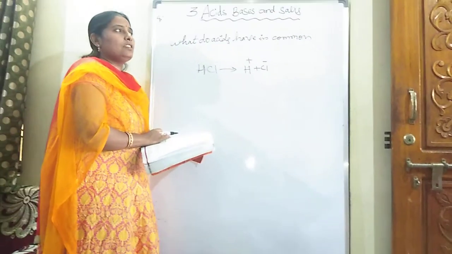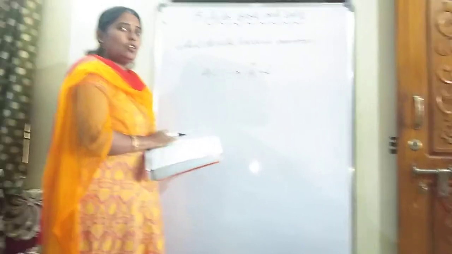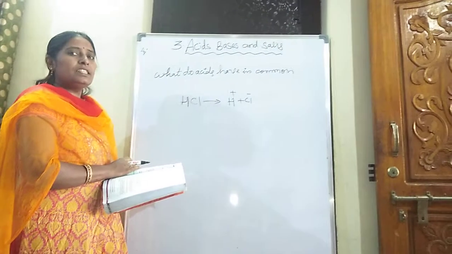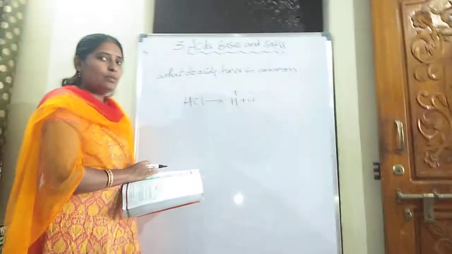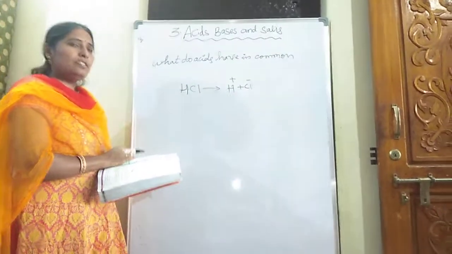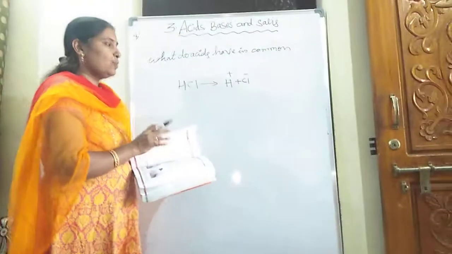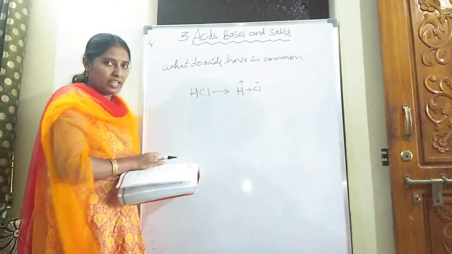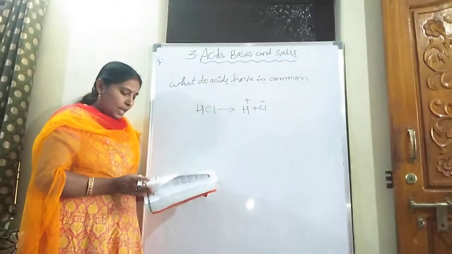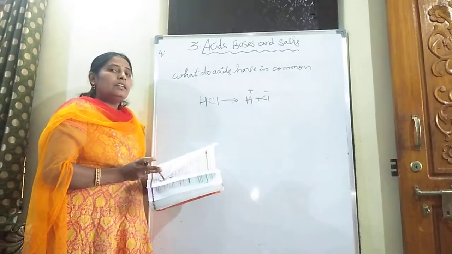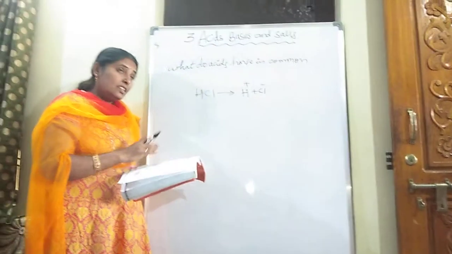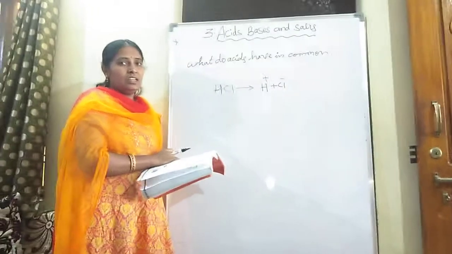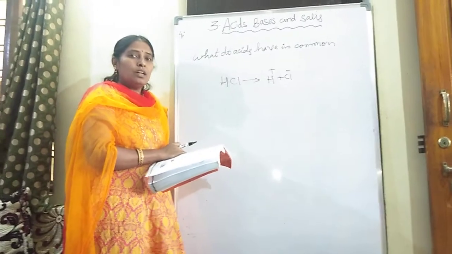Almost all acids will have H plus ions. When it dissociates, it produces H plus ions. What is meant by dissociates? Passing a current, it splits into H plus and Cl minus ions in the case of hydrochloric acid. So what do acids have in common? H plus ions. Is it these H plus ions only that are responsible for producing electricity or glowing the bulb?